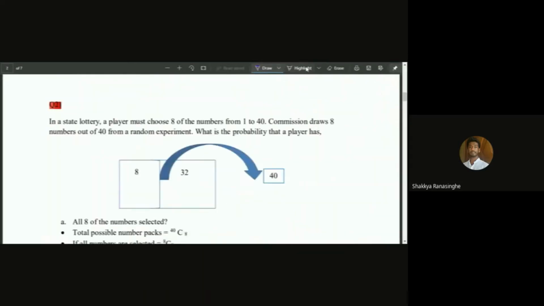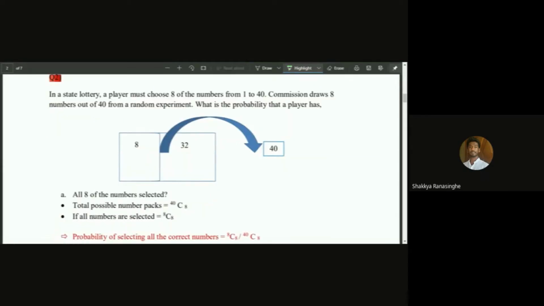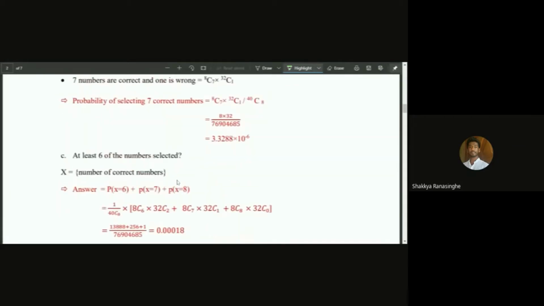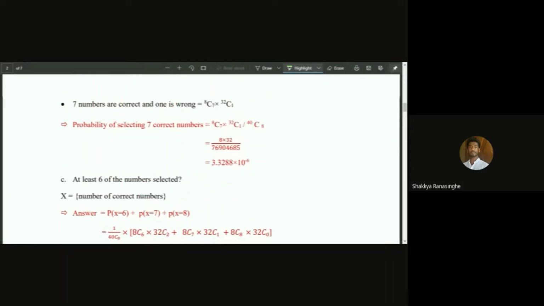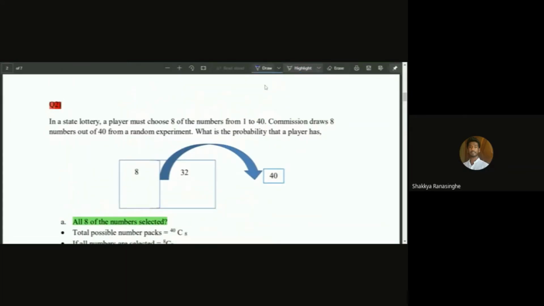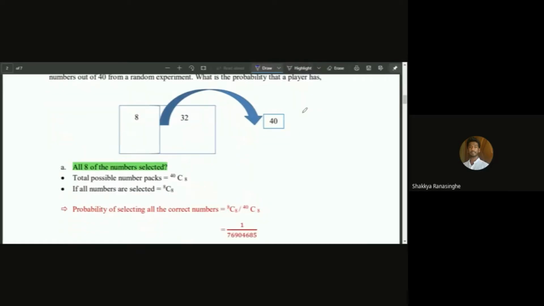So let's move on to the second question. In a state lottery, a player must choose 8 of the numbers from 1 to 40. The commission draws 8 numbers out of 40 from a random experiment. What is the probability that a player has all of the 8 numbers selected, 7 of the numbers selected, at least 6 of the numbers selected? Part A asks for all of the 8 numbers selected. So let's draw another plot.